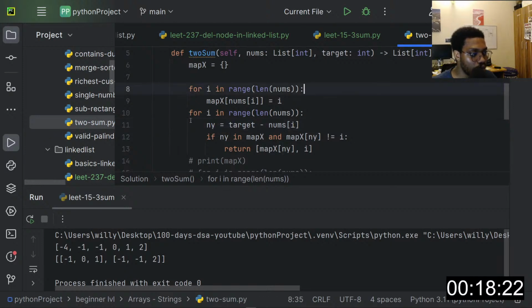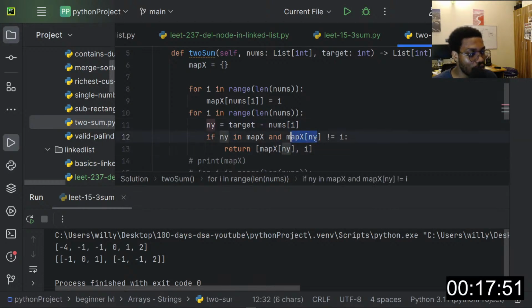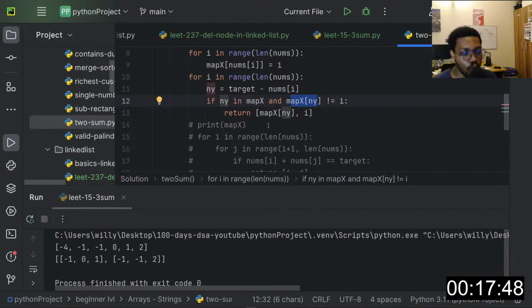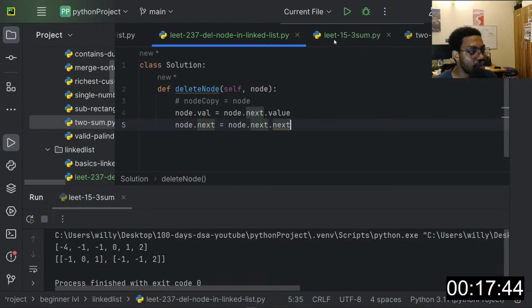but basically what we are doing here is we are checking if the target minus the current value in our iteration is equal to the ny, which, I don't know why I called it ny, but this is going to be the second value to which when we add n at i, we'll get the value of the target, right? So if this value is in the map and the current index of that value is not the same as i, then we'll know we found a match, we found a sum, which is what we did here, right?